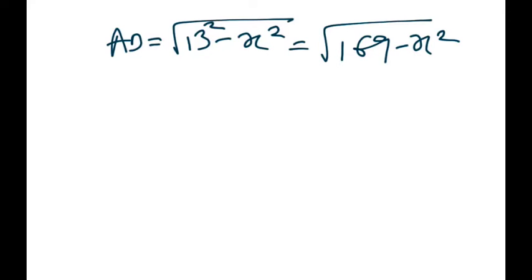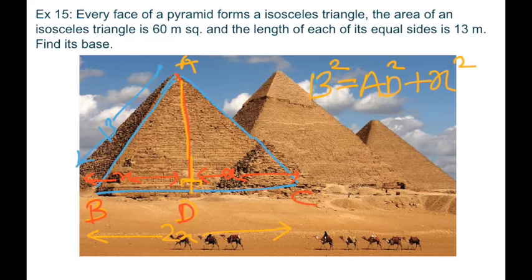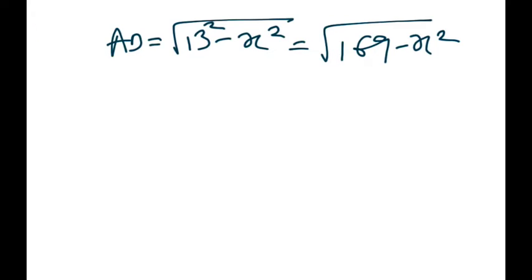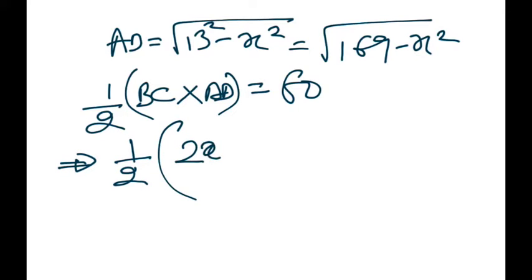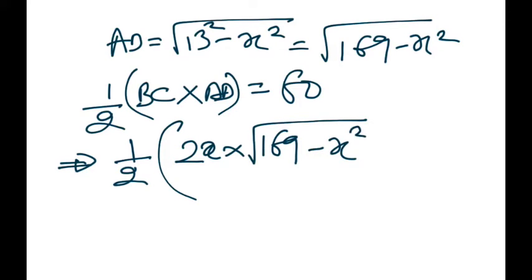So it says that area is 60 meters square, right? So let's use this condition. Half BC into AD equals 60, which is nothing but half 2x into root of 169 minus x square equals 60.